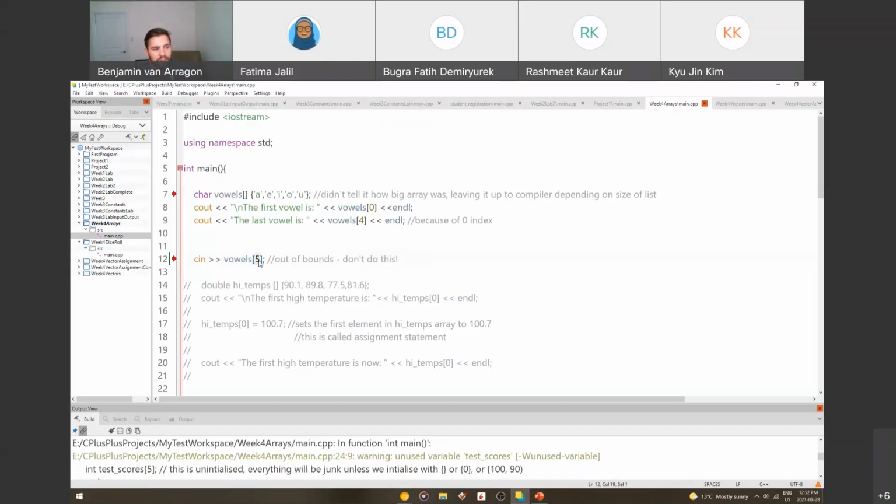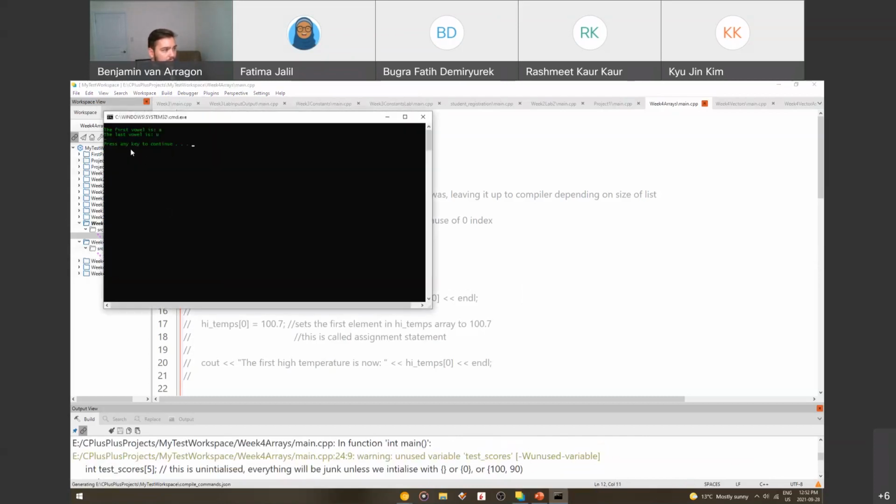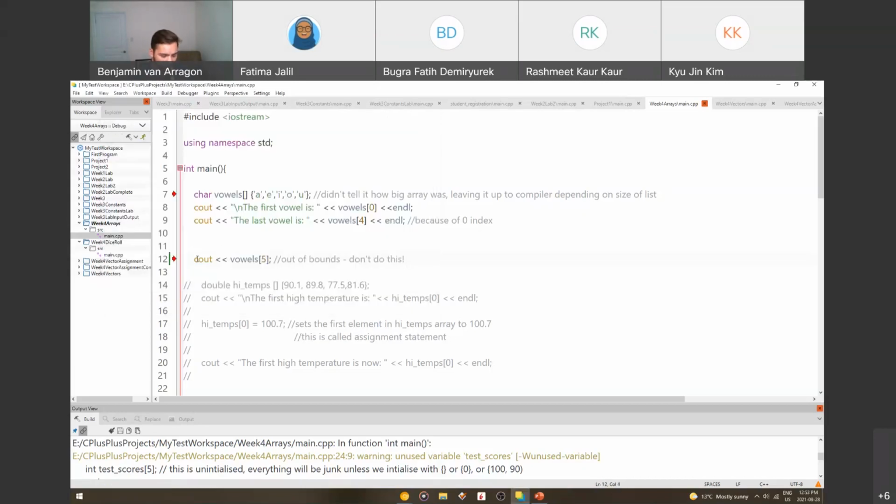But it won't actually save anything there because there's nothing at that location. If I try to output that, let's take a look at what happens. Nothing happens. It just printed out a little hyphen. So it's just kind of garbage, right? It's incorrect. So don't do that. Don't access an element of the array at the wrong location or an index that's not existing. Okay, cool. I'll comment that out